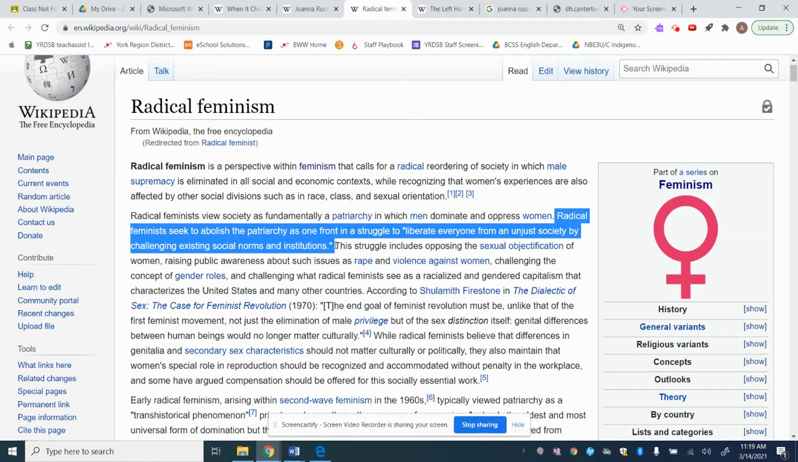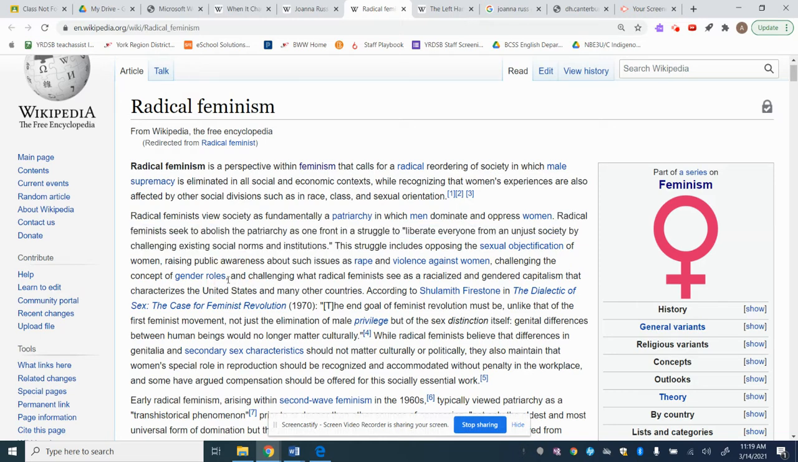Okay, so I'm going to read a little bit more. The struggle includes opposing sexual objectification of women, raising public awareness of issues such as rape and violence against women, challenging the concept of gender roles. Again, that's clearly what this text is about. We saw lots of switching of gender roles, and challenging what radical feminists see as a racialized and gendered capitalism that characterizes the United States and many other countries.